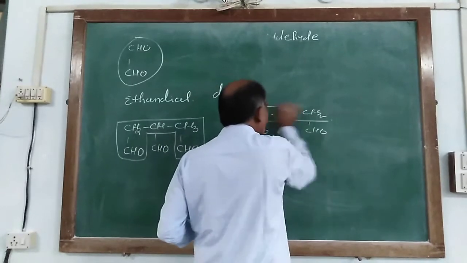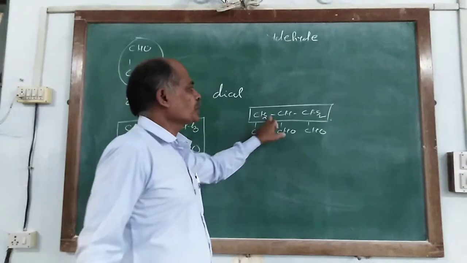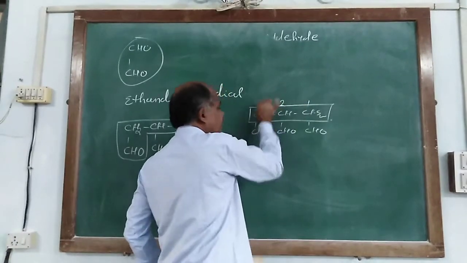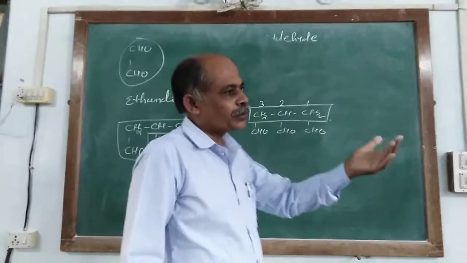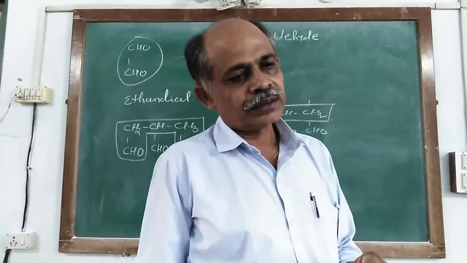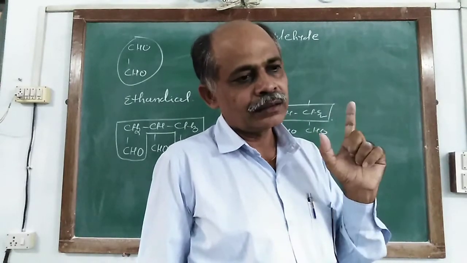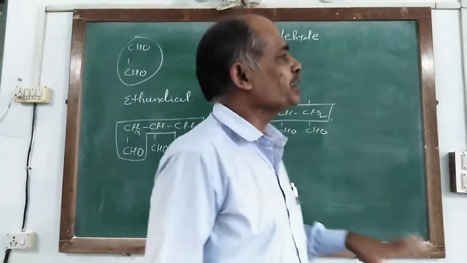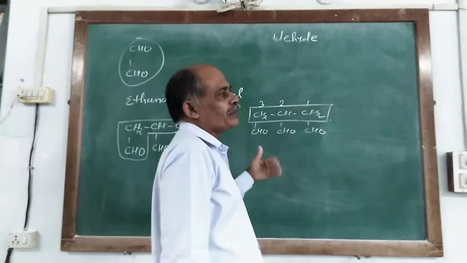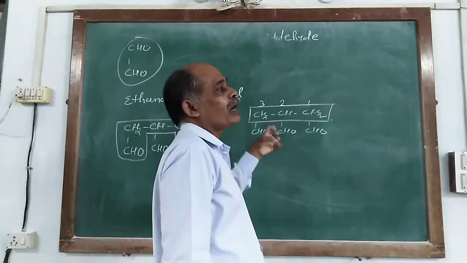You choose the longest chain in this way, numbering 1, 2, and 3. At that time, you do not use the suffix -al, but you use the suffix carbaldehyde. So it is named as alkane carbaldehyde.